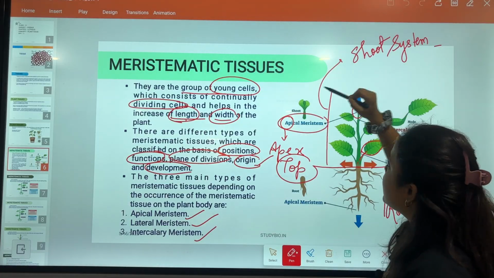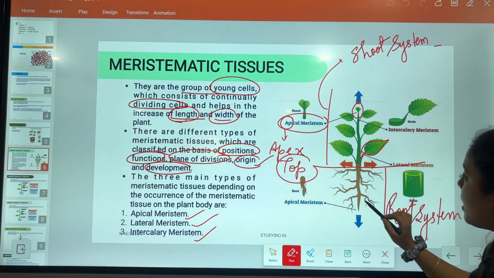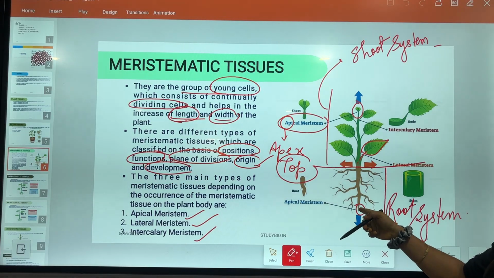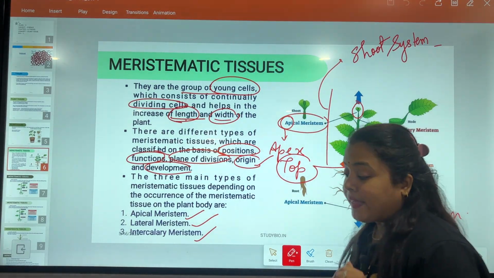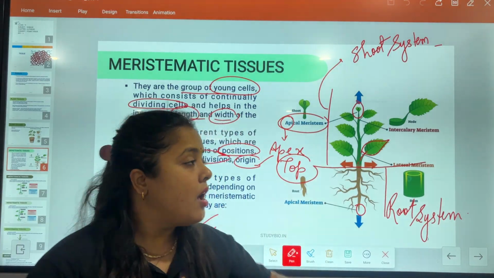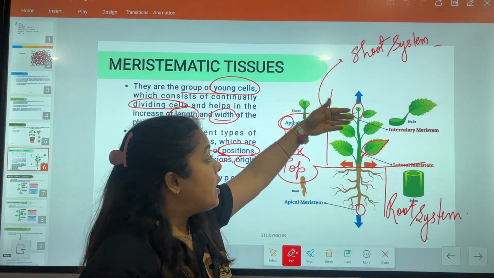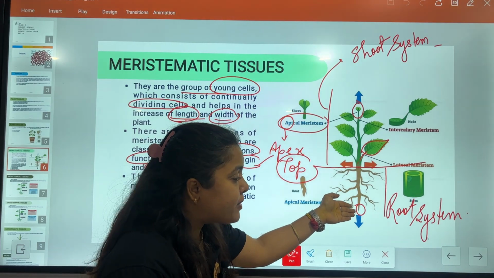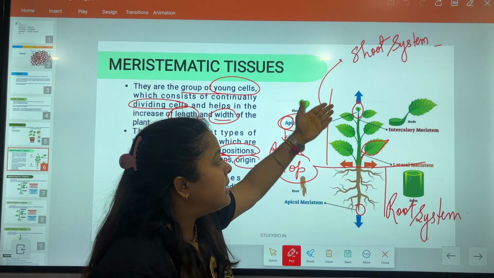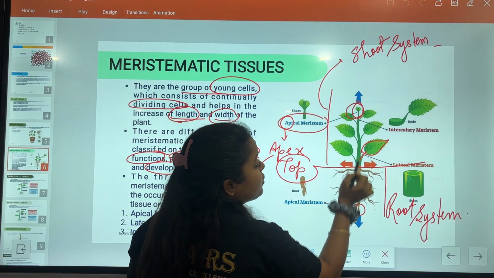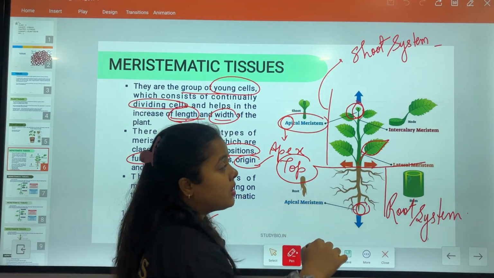This is the tip of the shoot system, this is the tip of the root system where apical meristematic tissue is found, because I have told you that meristematic tissue is responsible for the height of the plant, right? Now the height will increase from the apex of the shoot system, and from the apex of the root, right? From here the height is attained by this plant. So apical meristematic tissue will be available only for this reason, right?